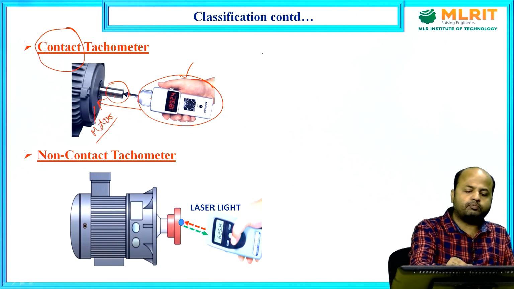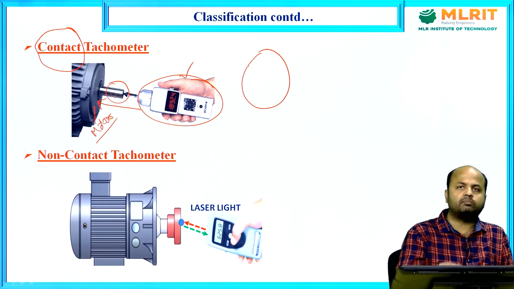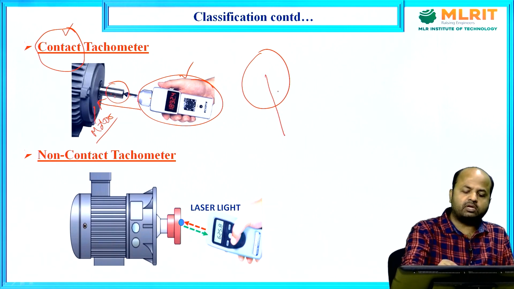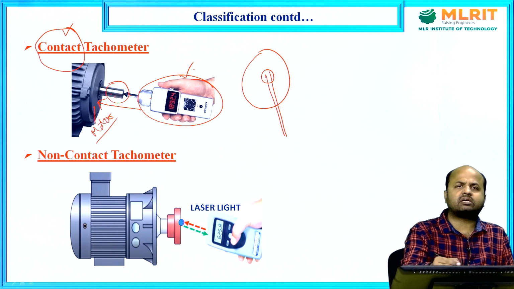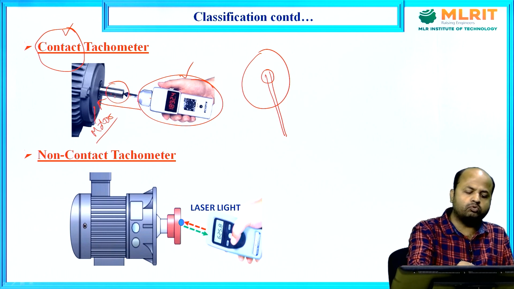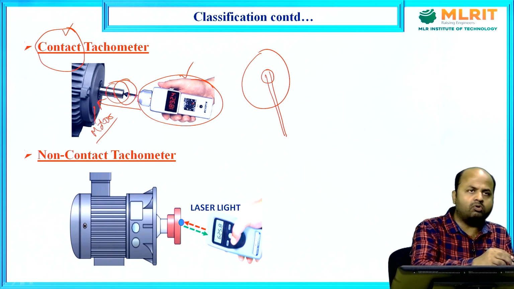Suppose a wheel is there, and I want to measure the speed of this wheel using a contact tachometer. What I will do is bring one tachometer and couple it with this wheel. So the tachometer will become a contact type of tachometer. Means in order to measure the rotational speed of any wheel, any motor, any fan, I have to make contact of this tachometer with the measuring device. That is called a contact tachometer.